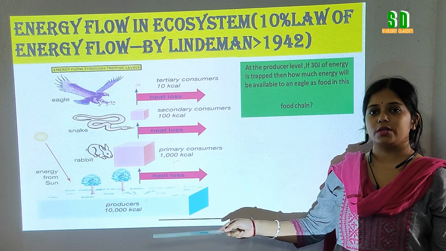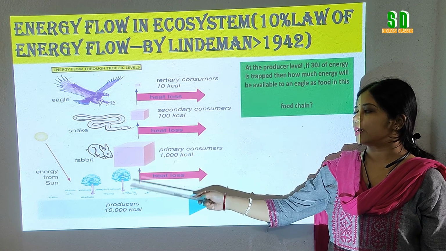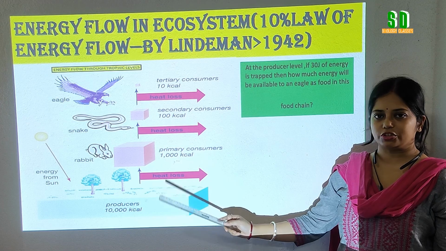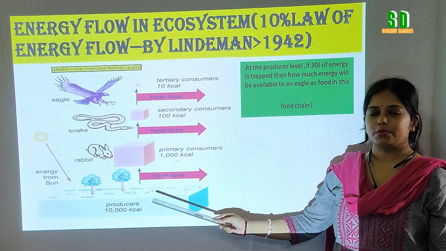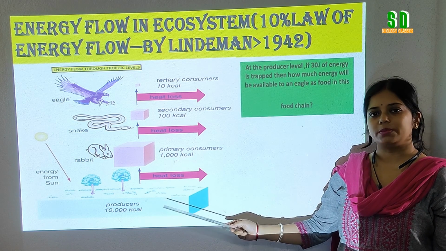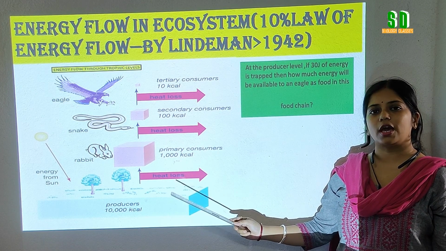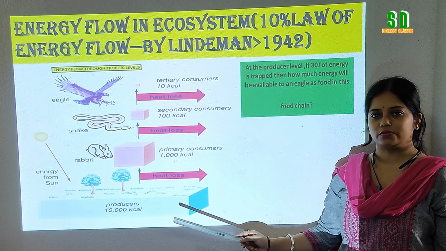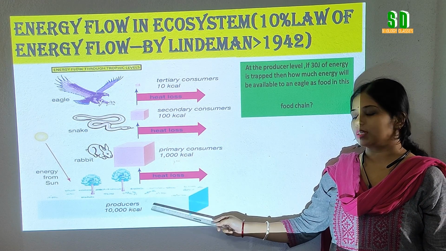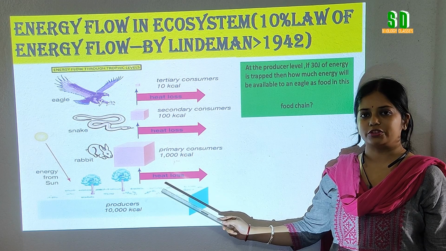In this process of energy flow, the producers absorb 2 to 10% of PAR to produce the primary production. Out of this primary production, 80 to 90% is used for respiration and other metabolic activities, and only 10% remains in the producer level as net primary production.